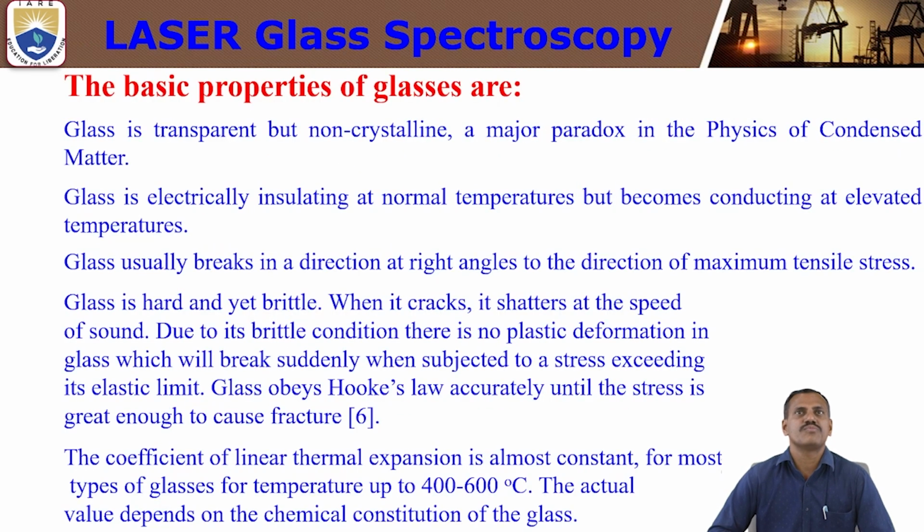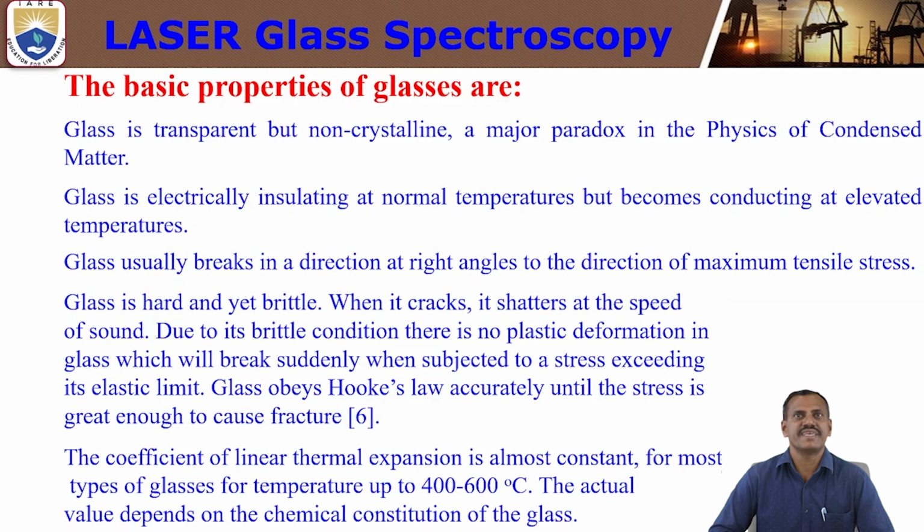Next, what are the basic properties of glasses? Glass is transparent but non-crystalline, a major paradox in the physics of condensed matter. Glass is electrically insulating at normal temperature, but becomes conducting at elevated temperature. That means when we increase the temperature, at that time it acts as a conductor also.